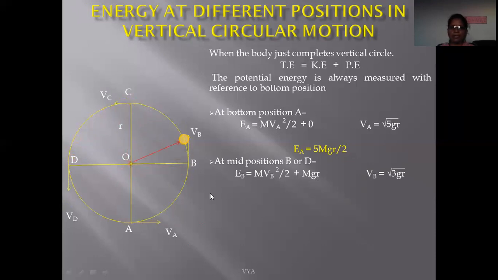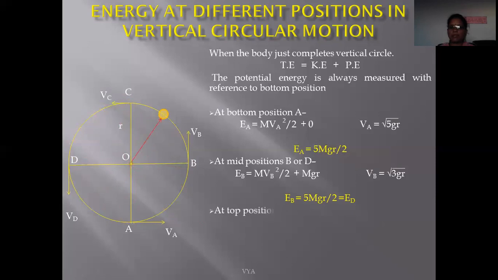Here the B point lies at a height equal to the radius of this circle, so we put h equal to r, and potential energy is equal to mgr. If we keep the velocity of this particle at the midway position, square root of 3gr, then again we get the total energy at the midway position equal to 5/2 mgr.